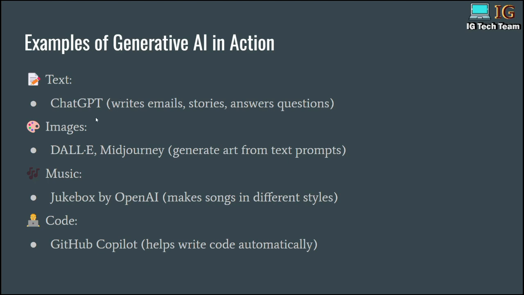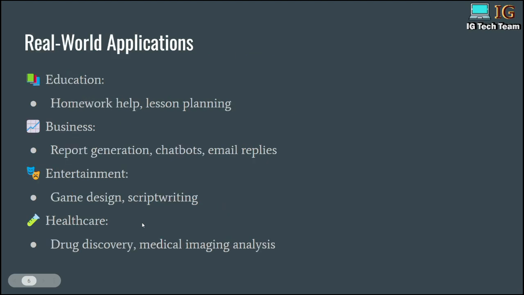And another example is images. You can use DALL-E, Midjourney, and it generates art from text prompts. And another is music, like Jukebox by OpenAI, and it can make songs in different styles. And to generate code also, like you can use GitHub Copilot, and it helps to generate code automatically. So these all are the examples of generative AI.